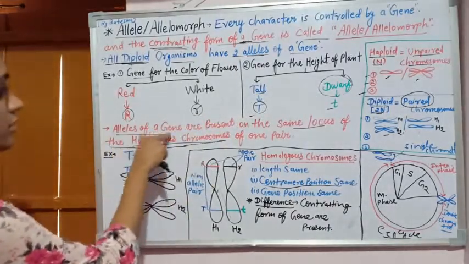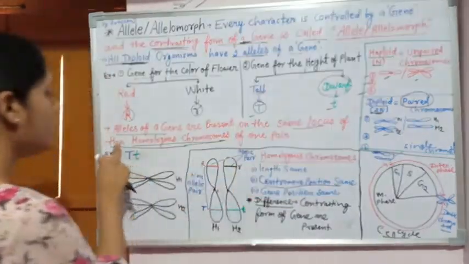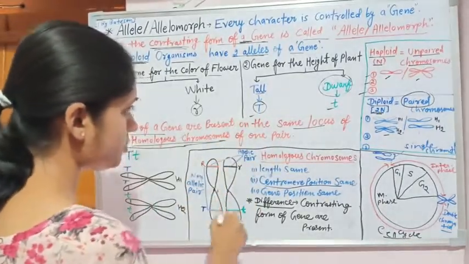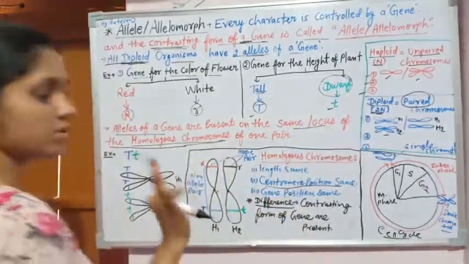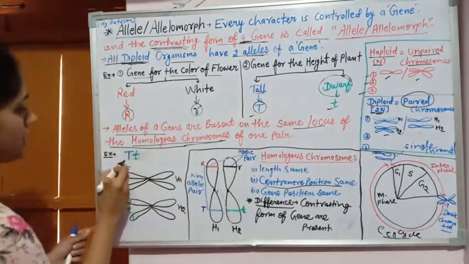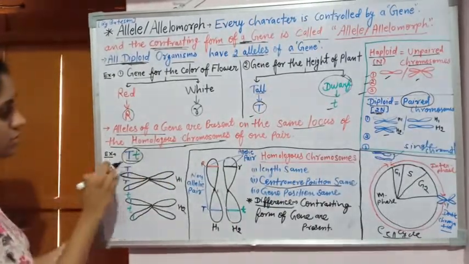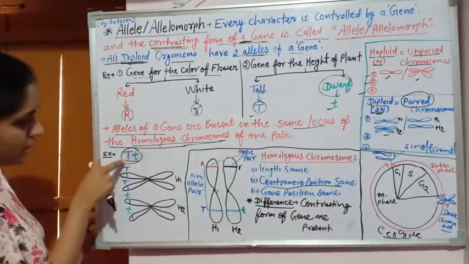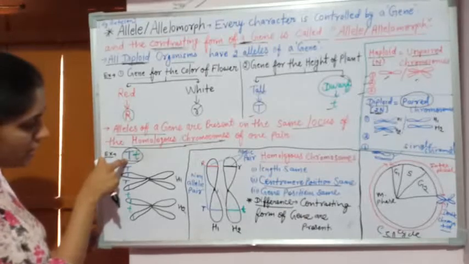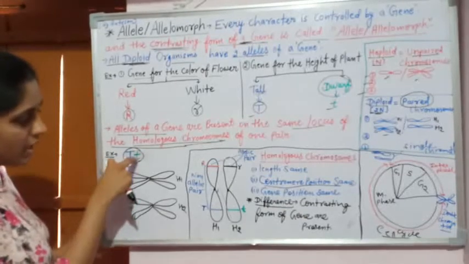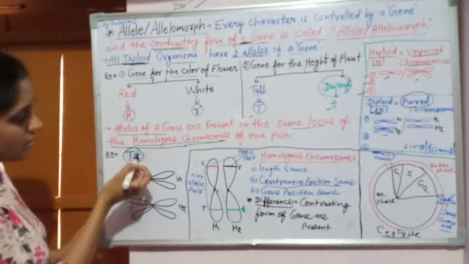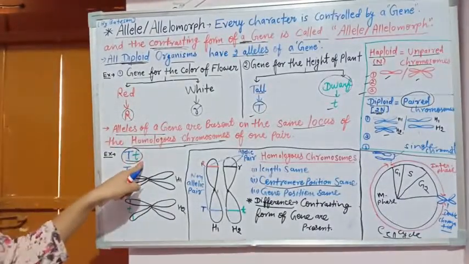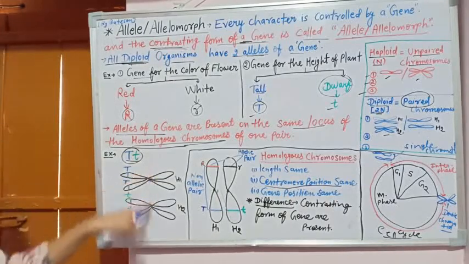Alleles of a gene are present on the same locus on the homologous chromosomes of one pair. This is the one pair of homologous chromosomes, and alleles are present on the same locus. If we take the example of this genotype, two alleles are present: this is the tallness allele and this is the dwarfness allele.